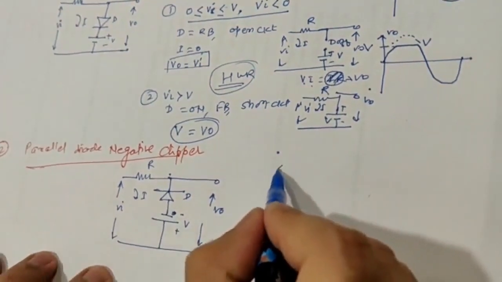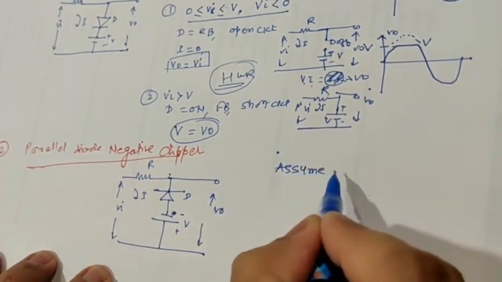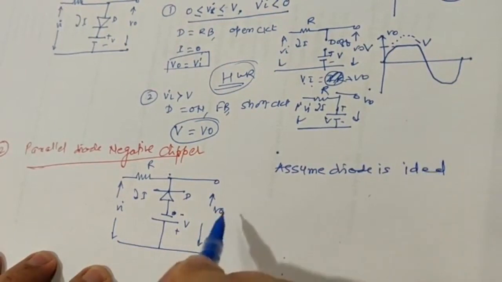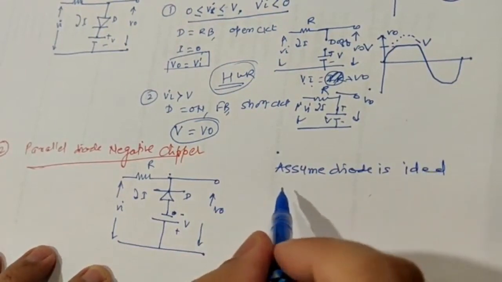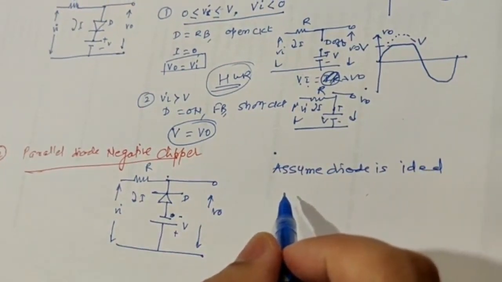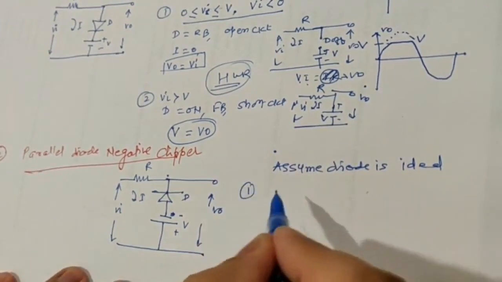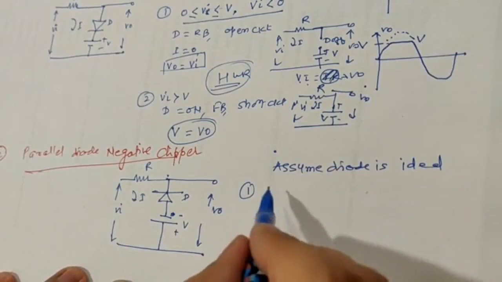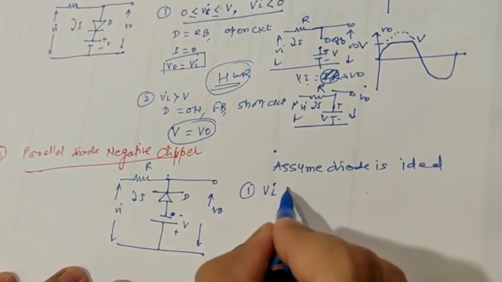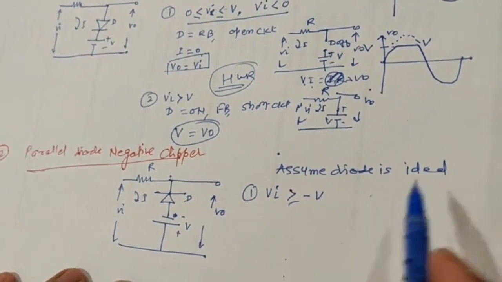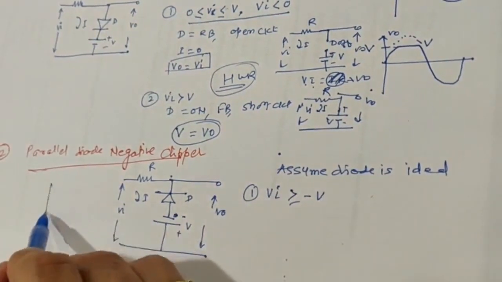Let us assume for analysis that the diode is ideal. If the diode is ideal, the forward bias diode can be replaced by a short circuit and the reverse bias diode can be replaced by an open circuit. So let us assume the first condition. Now I am considering that the input voltage Vi is greater than or equal to minus V voltage. Okay, so let us apply the input voltage here.